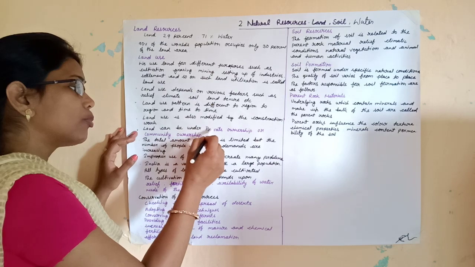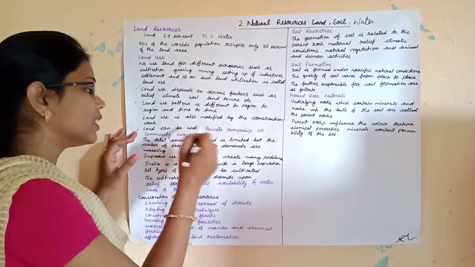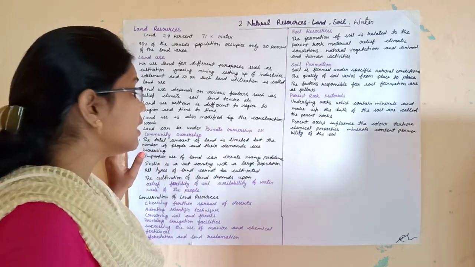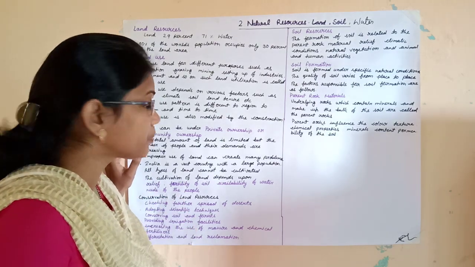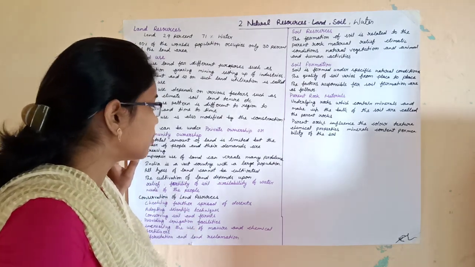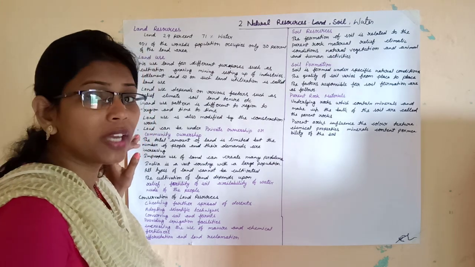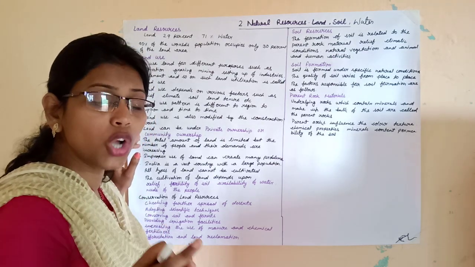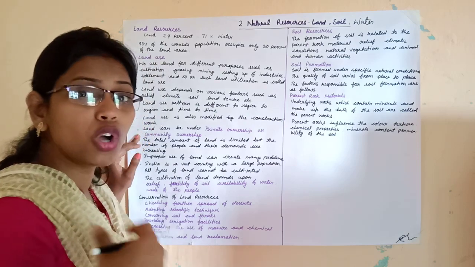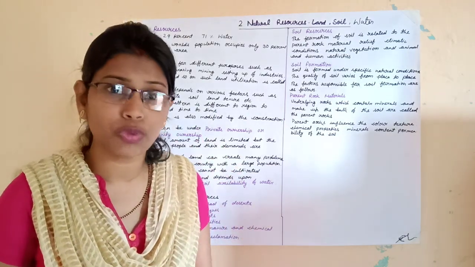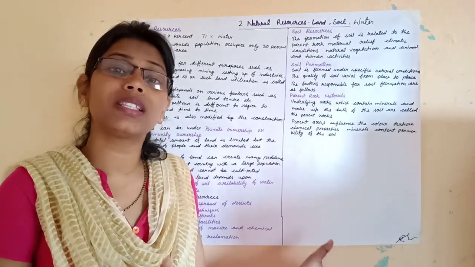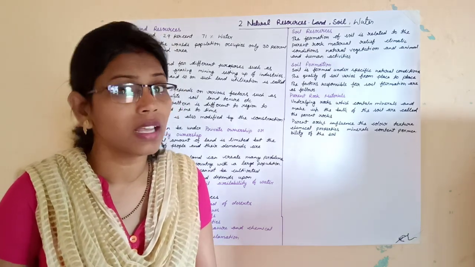Land can be under private ownership or community ownership. Generally, land is divided into these two groups, and land use pattern also depends on them. If the land belongs to any particular individual person, then that person will decide how to use their land.